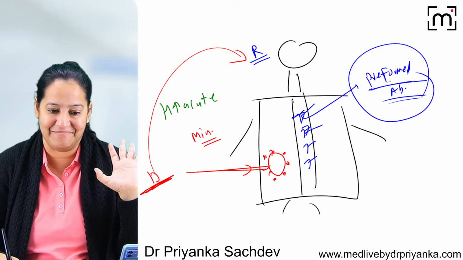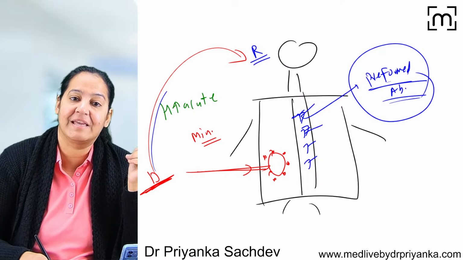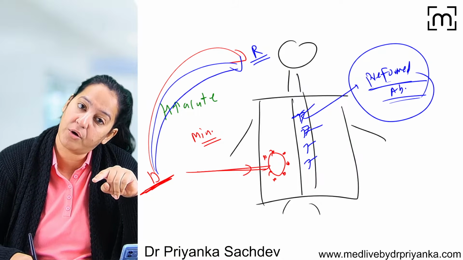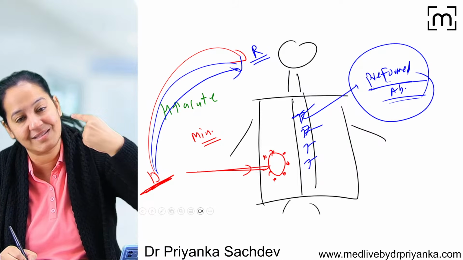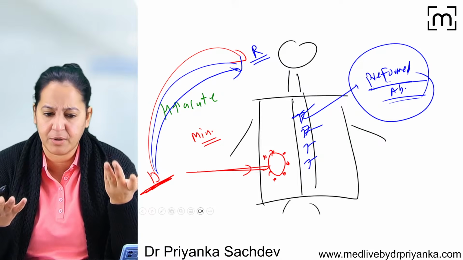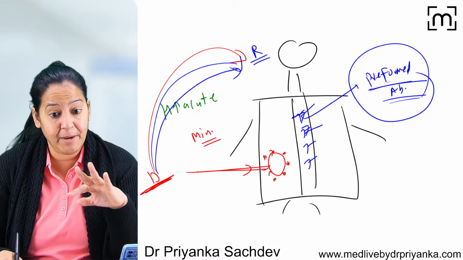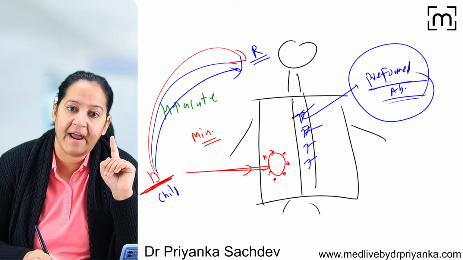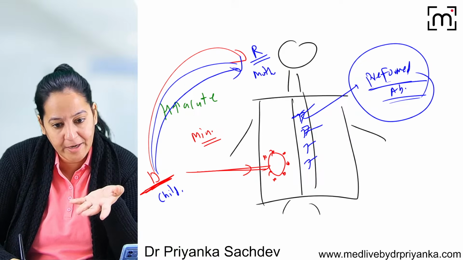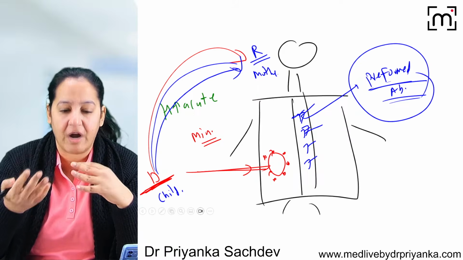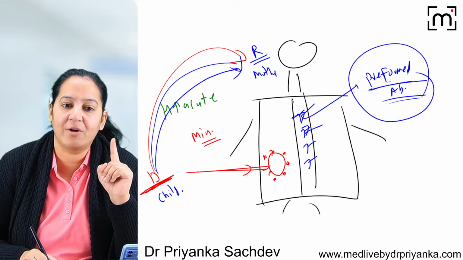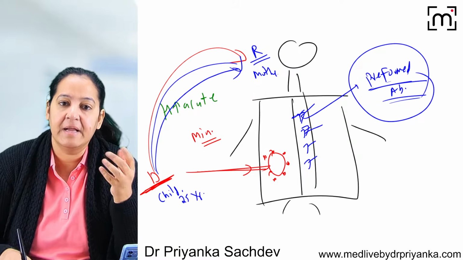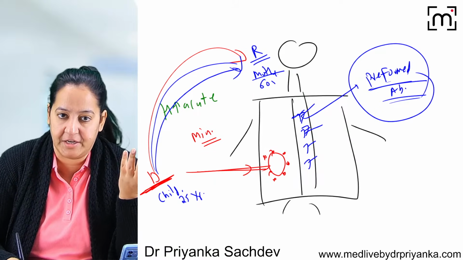For example, this can happen. Maybe the blood was given by the donor to the recipient in the past. Maybe the donor donated some other organ to the same recipient, because these two are relatives. So the recipient's body has made an antibody for that. Maybe the donor is the child and the recipient is the mother. It is quite possible that the child is giving the graft to the mother. This child is actually not a child. It is maybe a 25-year-old person, and this mother, maybe she is 60 years old.